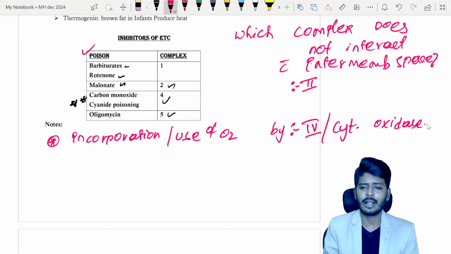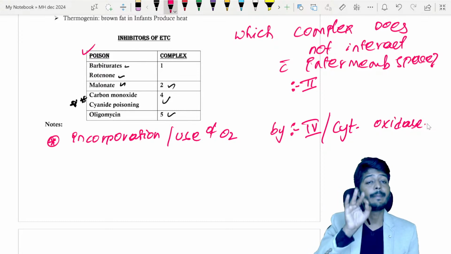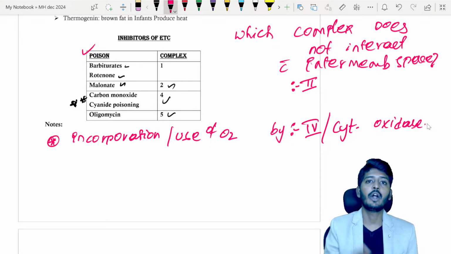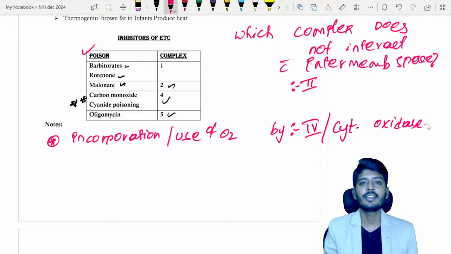They will ask you a very important aspect: where does the electron transport chain occur? In the inner membrane of the mitochondria. Then how many complexes do we have? 5. How many transporters do we have? 2 transporters. One is coenzyme Q, and one more is cytochrome C.